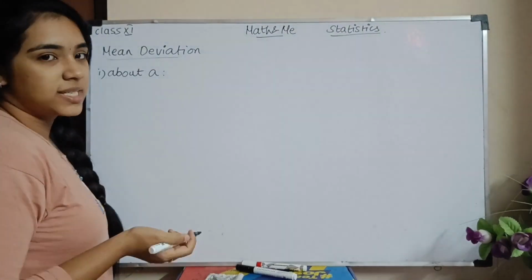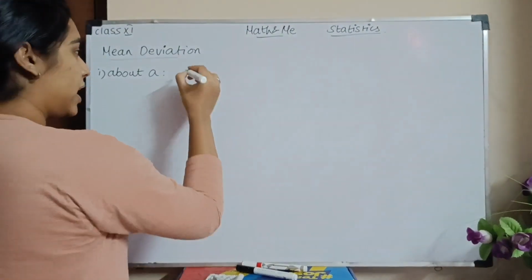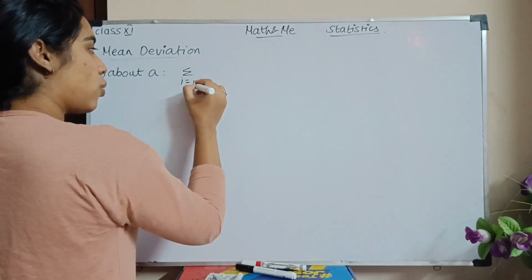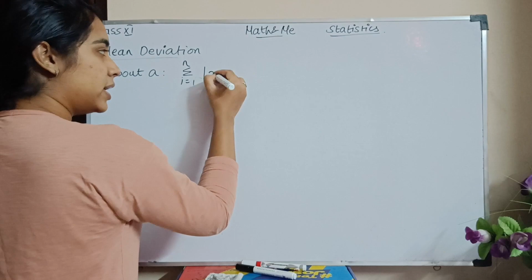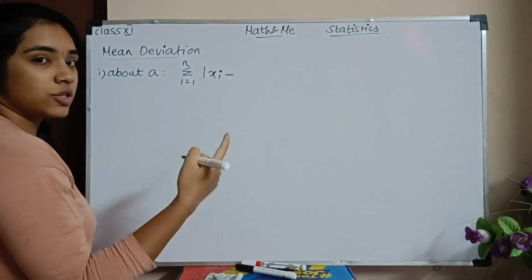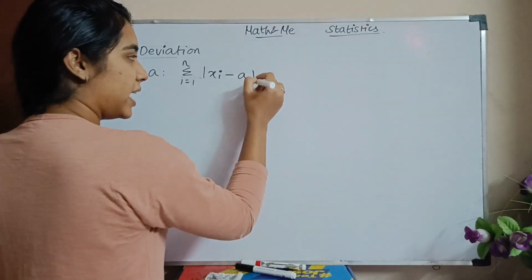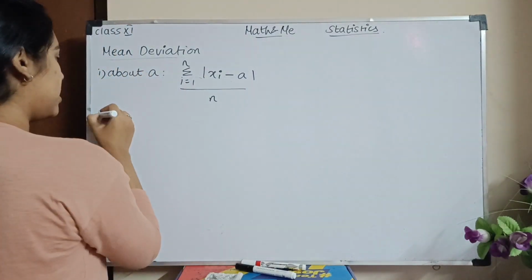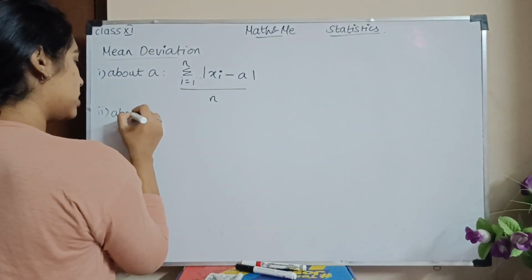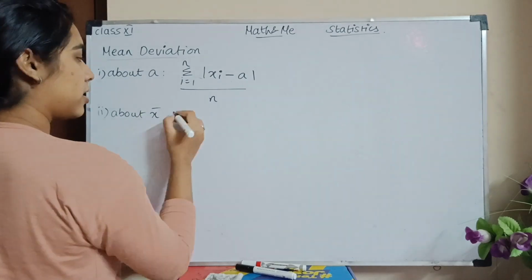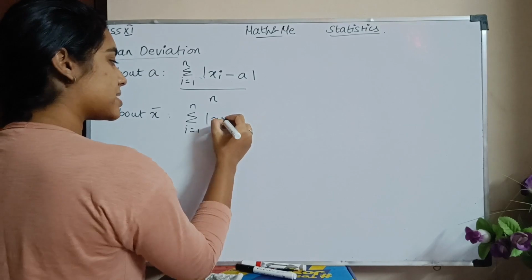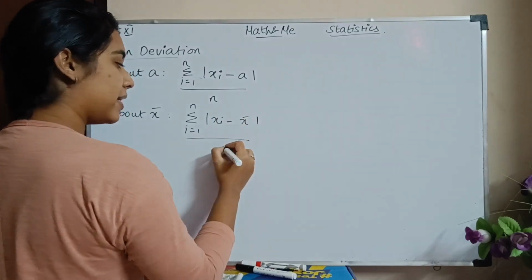So what all formulas did we see? Mean deviation about A will be sigma i equals 1 to n of xi, the different values of your observation, xi minus A, the sum divided by the total number of observations. This is about A. Then we learned about the mean, about x bar. So this will be sigma i equals 1 to n of xi minus x bar divided by n.